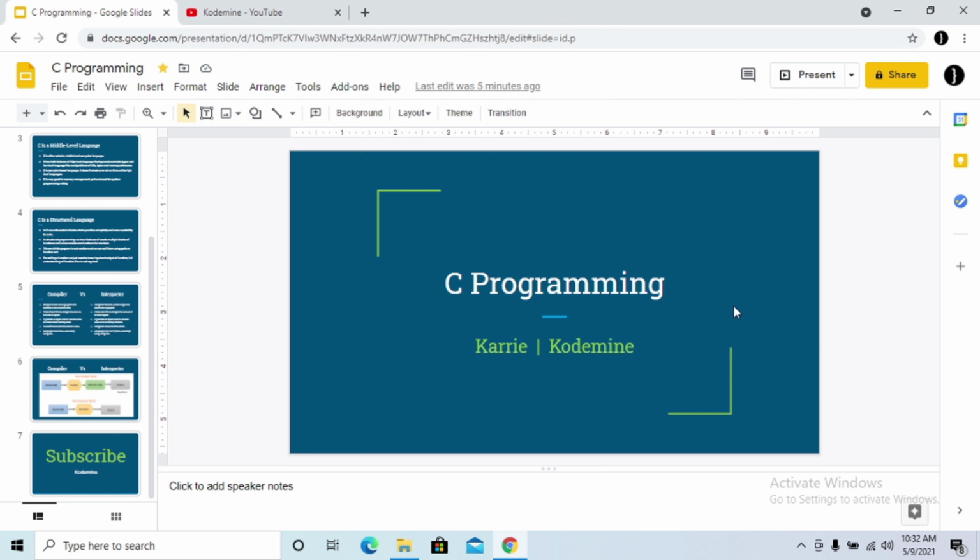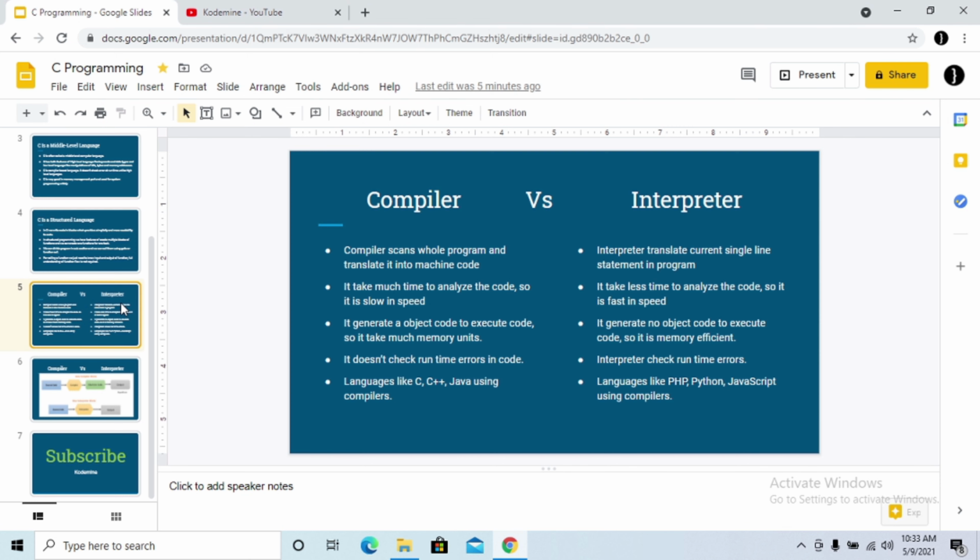Carrie here. So we have started our series that is C programming, and we have started the new topic that is compiler versus interpreter here.